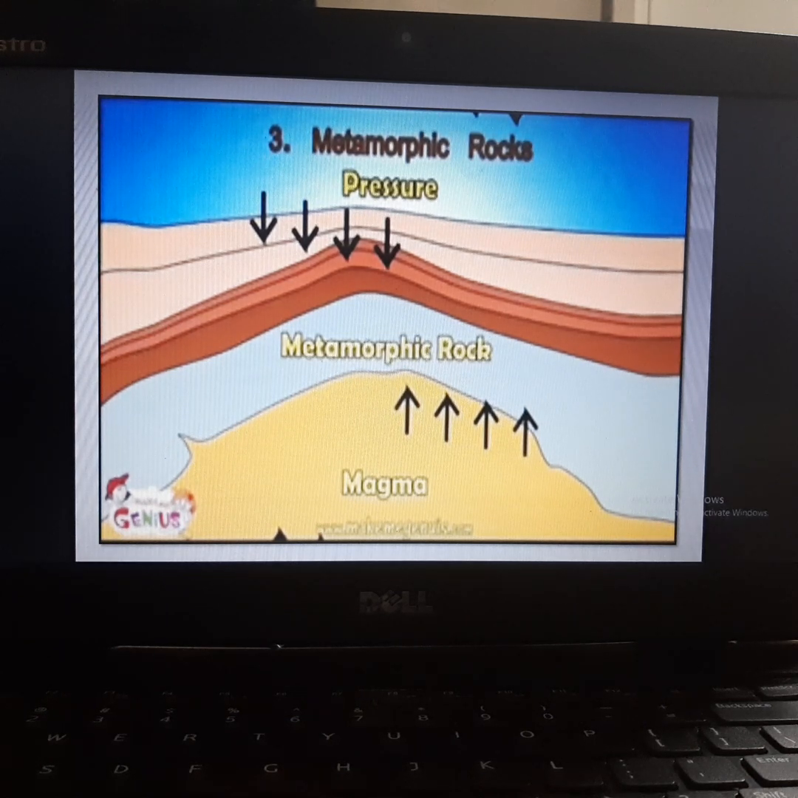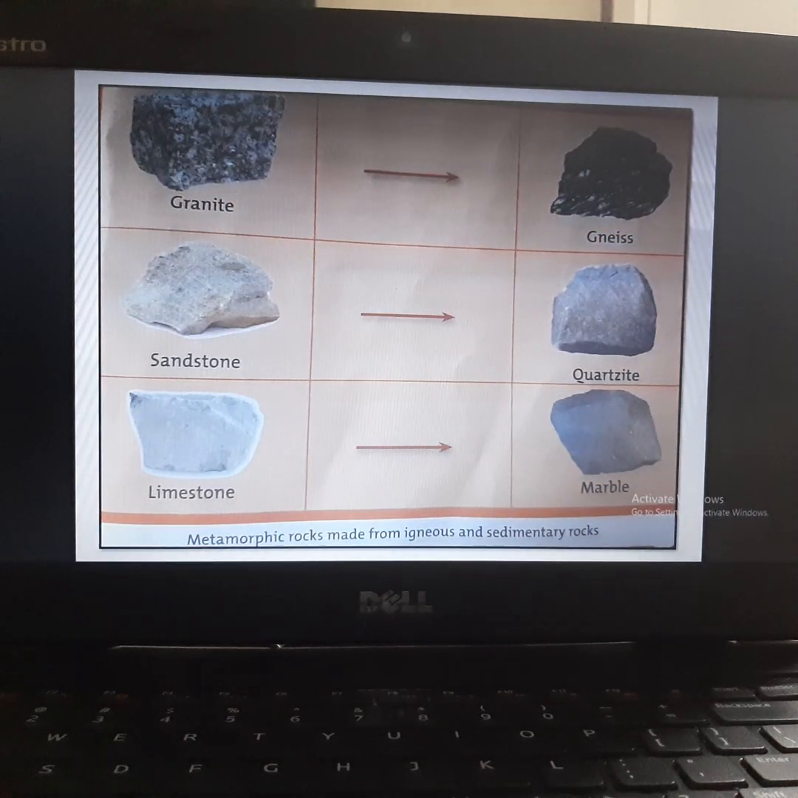Okay, so here you can see different rocks which are formed from the igneous and sedimentary rocks. They are changed into metamorphic rocks. It is converted into metamorphic rocks due to the pressure of the igneous rock and sedimentary rocks.